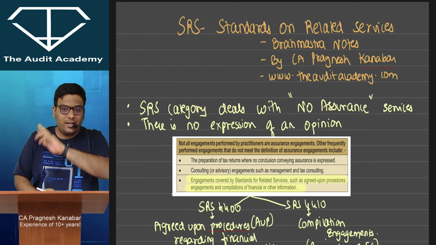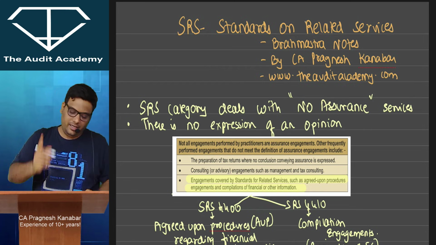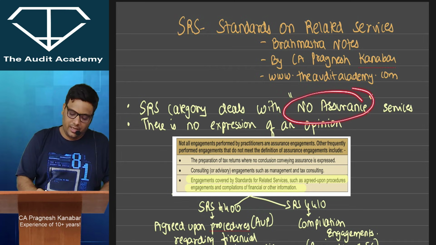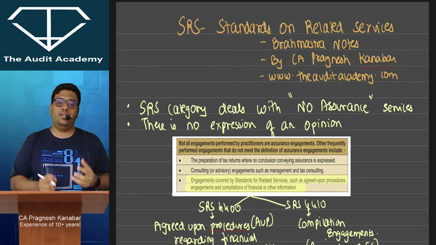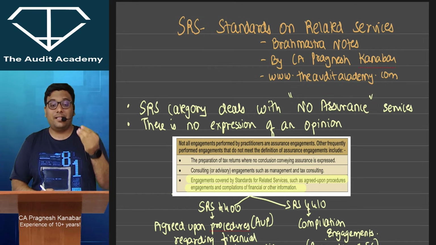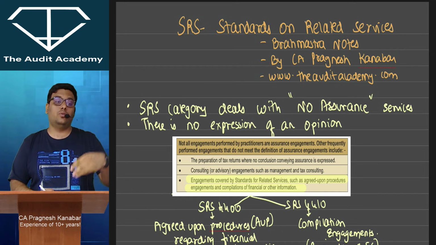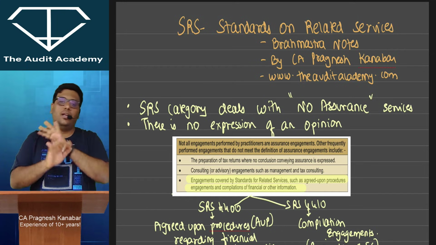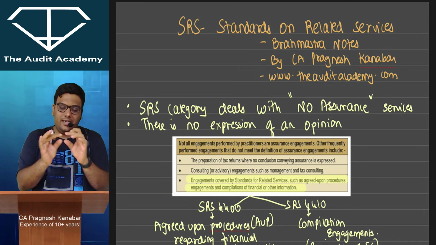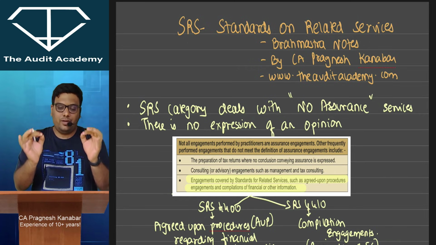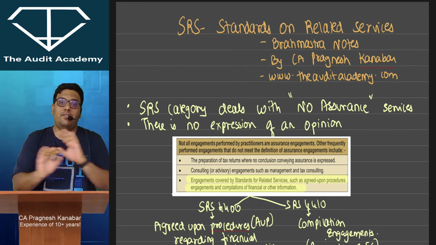So in Standards on Related Services, there are two standards, and in both one thing is very clear: there is no assurance activity. What is an assurance activity? That I will take the data from the client, express an opinion, the client will show that report to the stakeholders, and people will trust it. I am not going to do that. The client will give me certain work, and the facts of that work I will write in the report and finish it off.